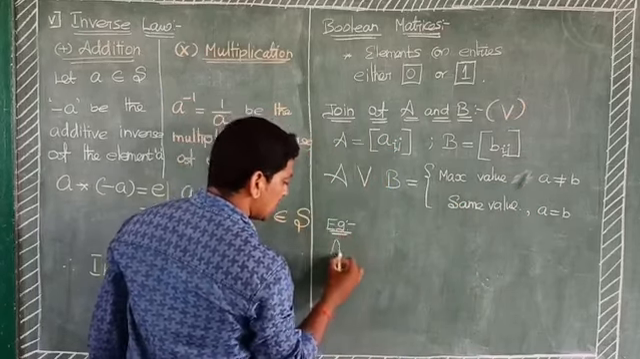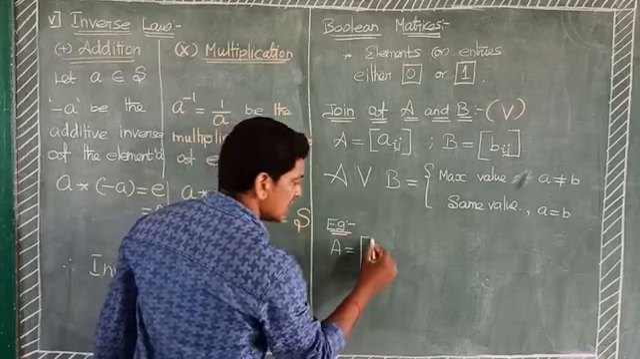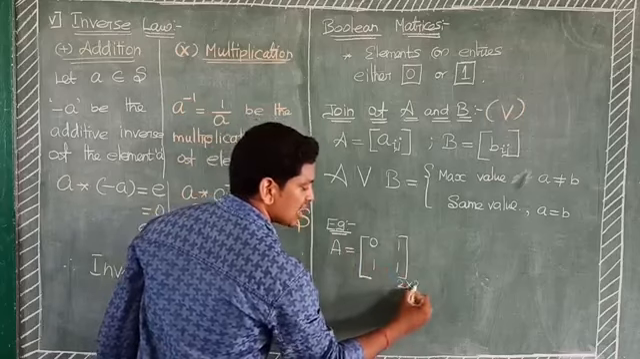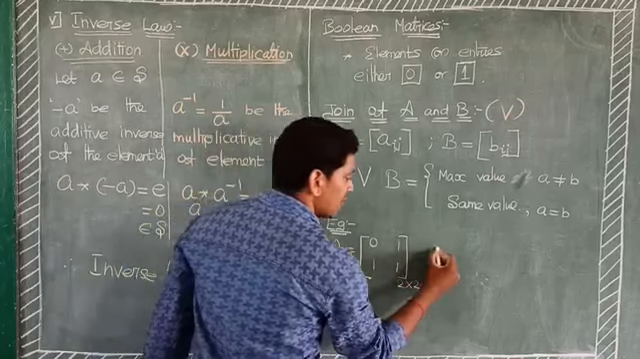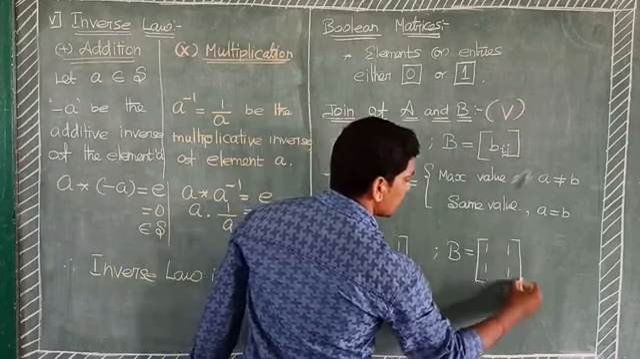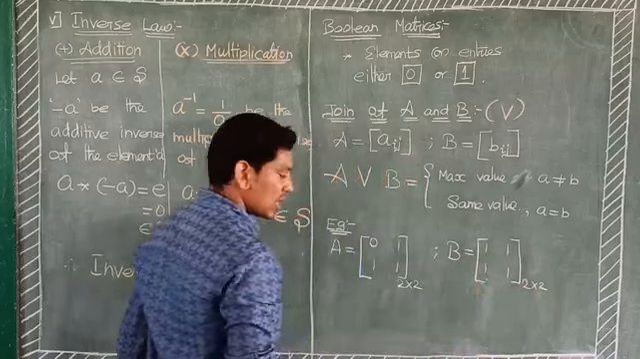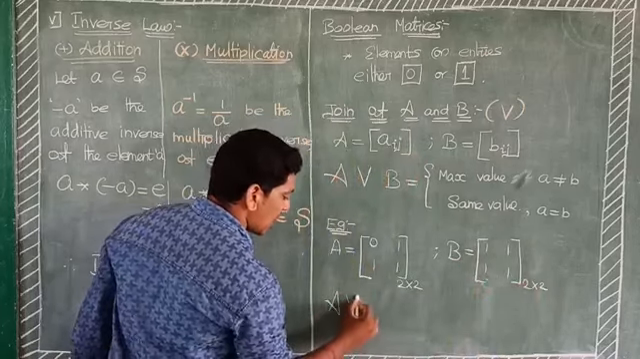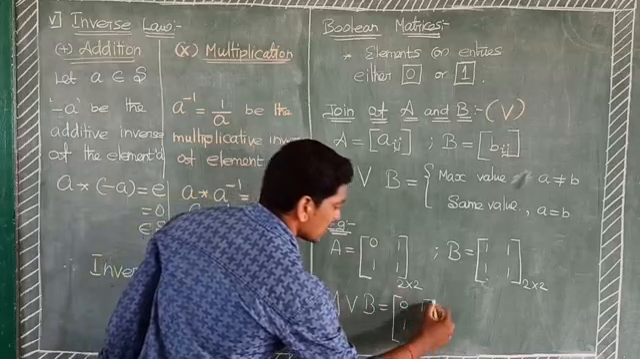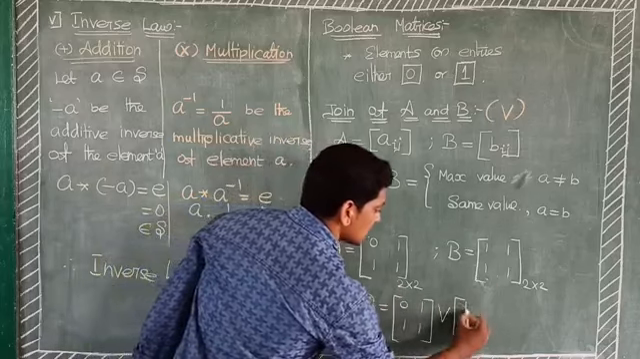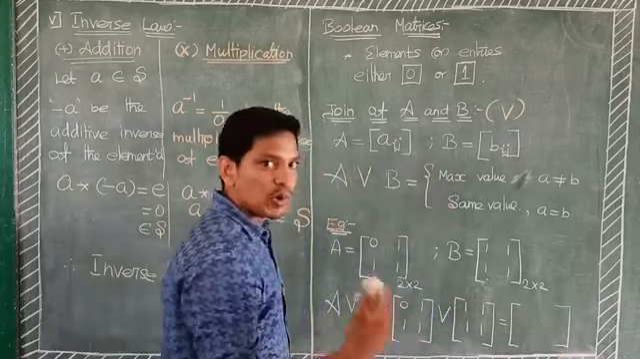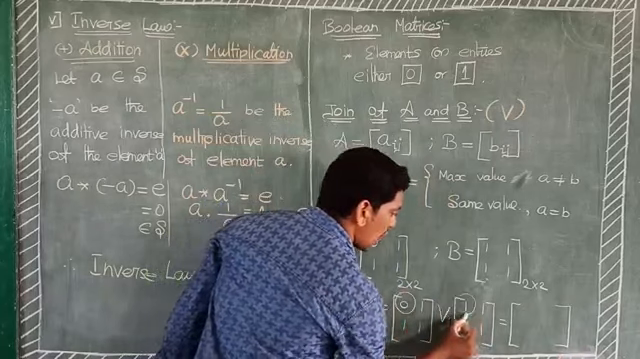For example, we take two matrices. Let A equal to the 2 by 2 matrix 0, 1, 1, 1. Then matrix B equal to 1, 1, 1, 1, also a 2 by 2 matrix. Now matrix A join matrix B. That is matrix A, 0, 1, 1, 1, join matrix B, 1, 1, 1, 1, equal to, now comparing the corresponding elements.